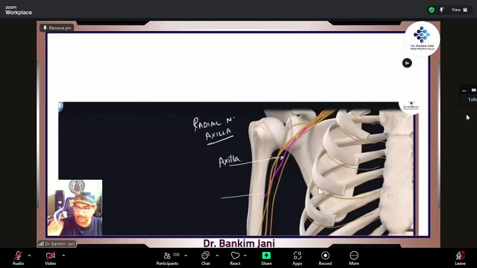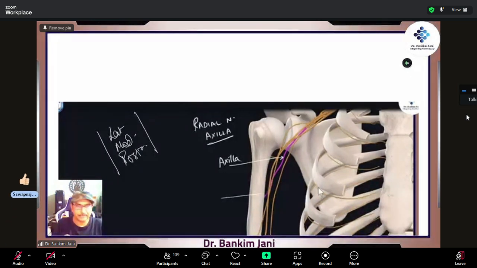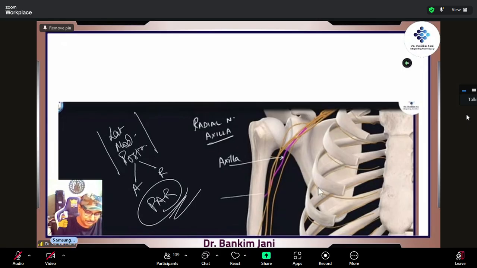So you should be able to identify lateral cord, medial cord, posterior cord, correct? At least this much is expected. And which are the two major nerves associated with the posterior cord? Axillary and radial. So you remember this part. Musculocutaneous nerve will emerge from lateral or medial? Lateral. Okay. Now you can see, lateral is with these two. That's the lateral, and here is the musculocutaneous. Right. Good. Let this thing remain.